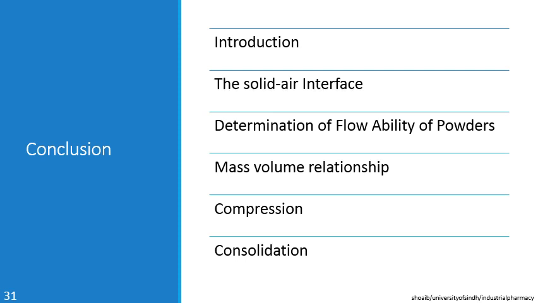The next was the tilting box method. In this method, there was a rectangular box which was filled with the material to be tested, and that rectangular box was also lined with sandpaper. The rectangular box was tilted until there was certain gliding or movement of the powder material, and the angle of the rectangular box with the surface was calculated, through which we could determine the angle of repose.